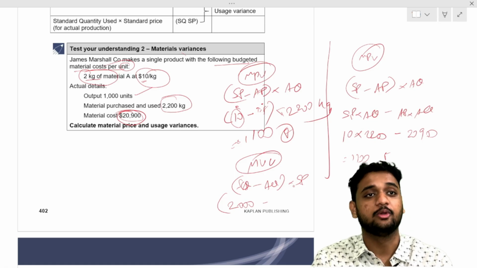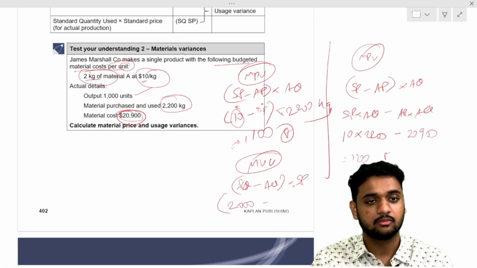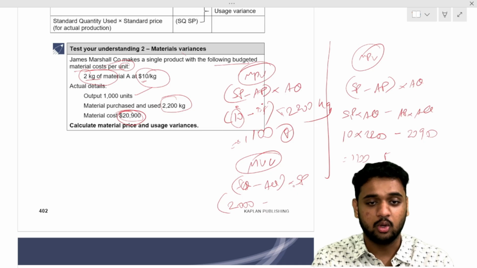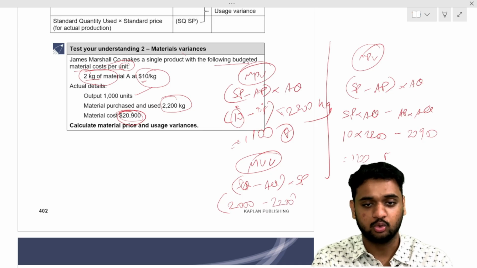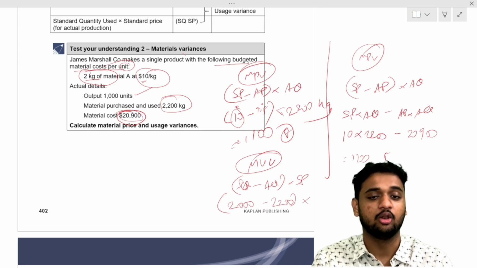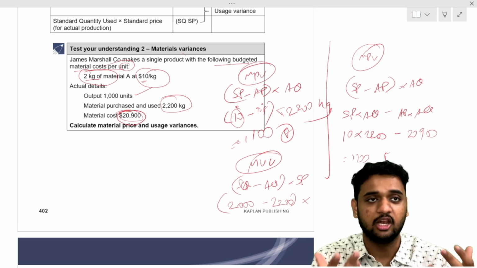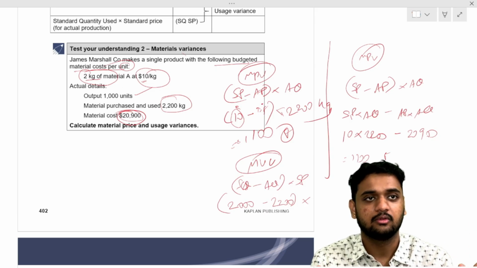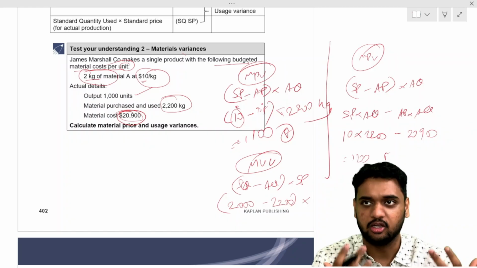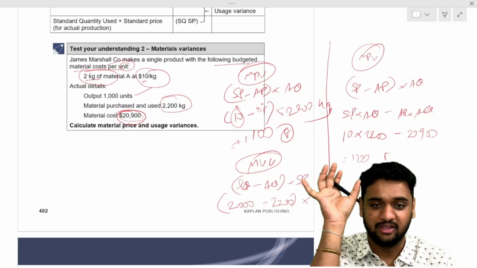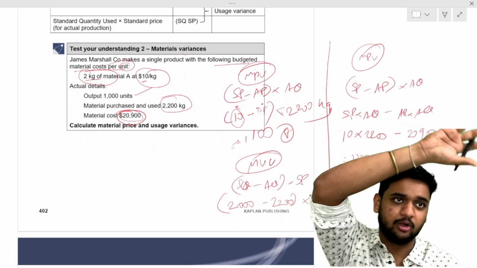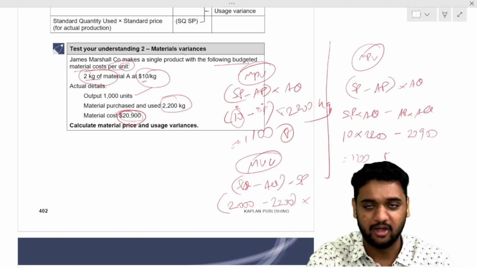Minus what you actually used? 2200 is what you actually used. Minus 2200 into the standard price per kilo. Are 2000 and 2200 kilos or units? Kg only. Always material will be kg only. Whatever you do, material will be kg only. To find the standard quantity alone, we use the actual output and find the standard quantity, but always quantity will be kg only.